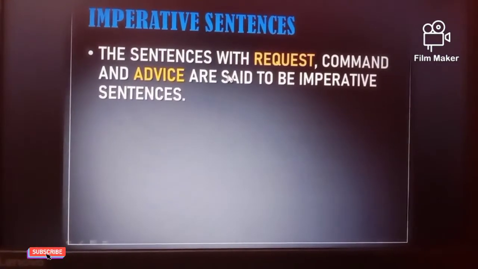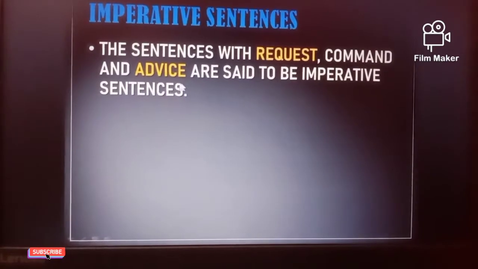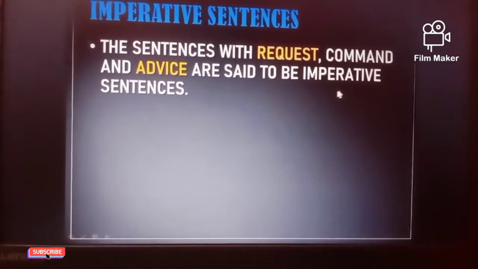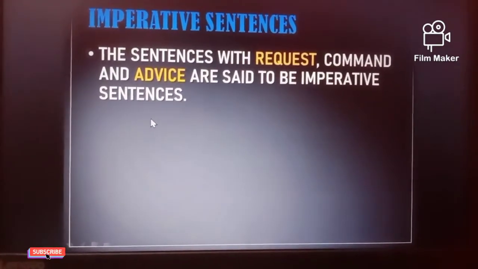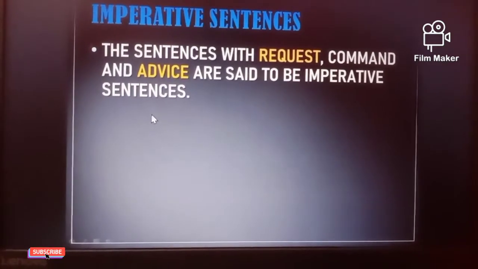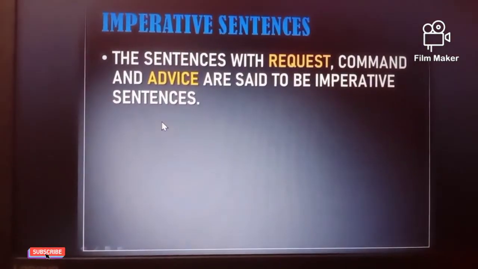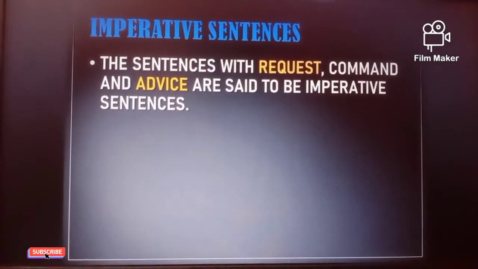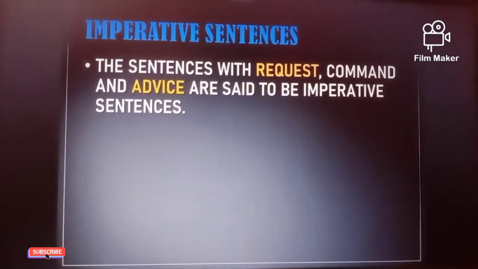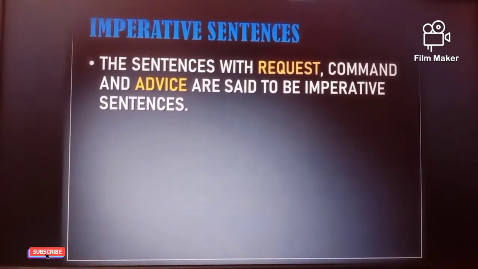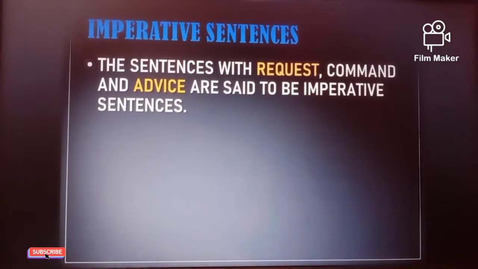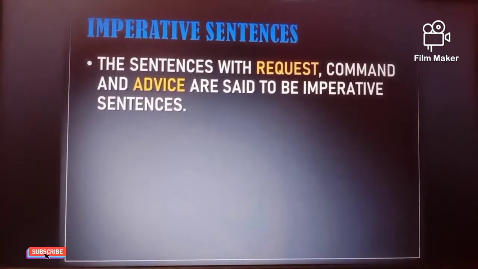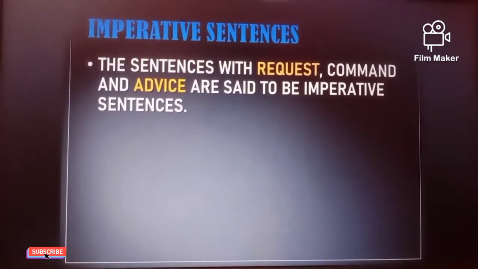The sentences with a request, command and advice are said to be imperative sentences. And now, how can we convert such kinds of sentences from direct to indirect speech? Let's take a look at some rules with examples for better understanding.